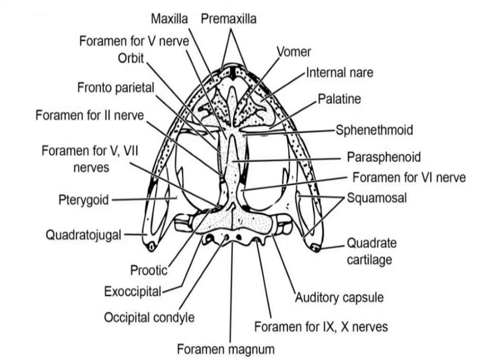So the cranium is composed of six bones: a pair of ex-occipitals, a pair of frontoparietals, a parasphenoid and a sphenoethmoid. The parasphenoid and sphenoethmoid are one in number, whereas the ex-occipitals and frontoparietals are two in number, seen in pairs.